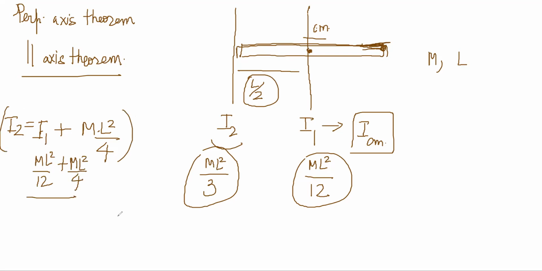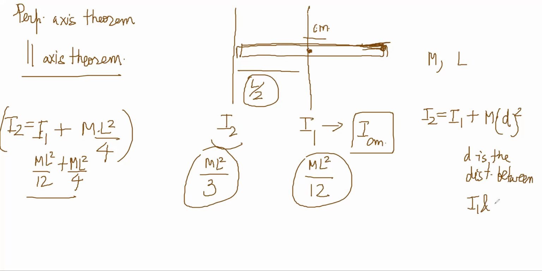So what we can write is that I2 is equal to I1 plus M into D square, where D is the distance between I1 and I2. I1 and I2 were two parallel axes, and this is not the way to write it correctly.